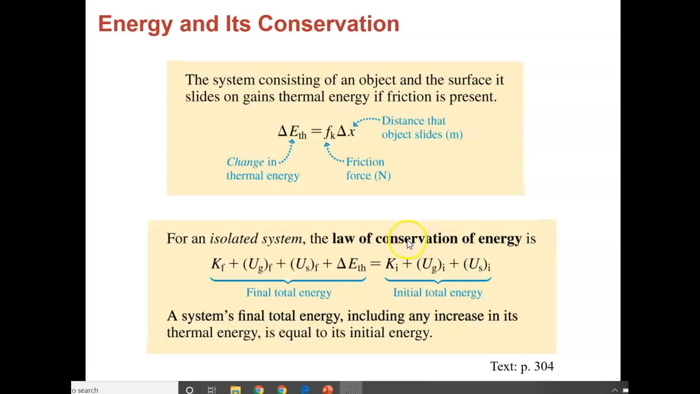All right, so we have a system consisting of an object and the surface it slides on. It'll gain heat energy if there's friction. So the change in thermal energy is your friction force times the distance that it slides, often just like work. Okay, and we look at this for an isolated system. For one system in particular, the final total energy needs to equal the initial total energy.